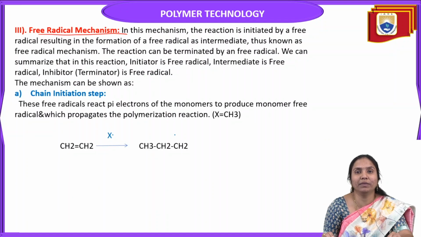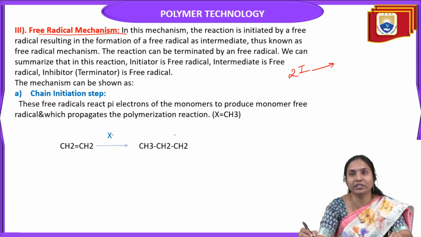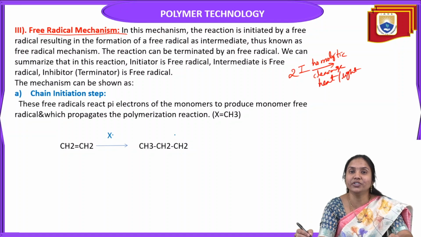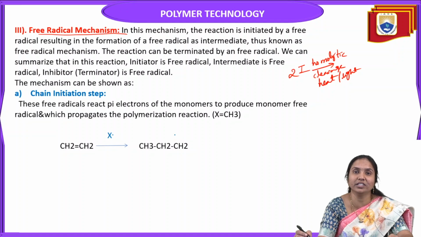The third type of mechanism in addition polymerization is the free radical mechanism. As we discussed, if the initiator undergoes homolytic cleavage in the presence of heat and light, then it gives free radicals.